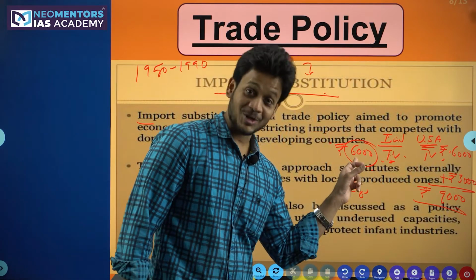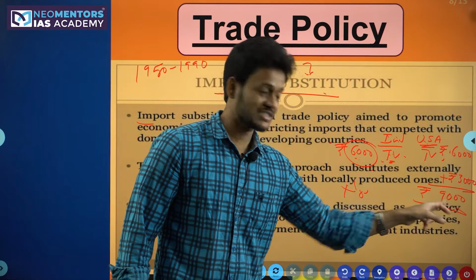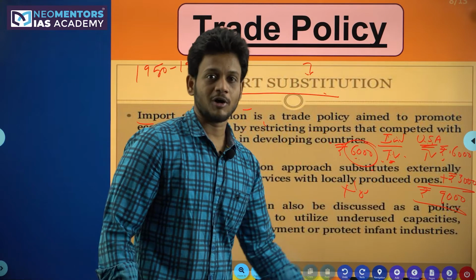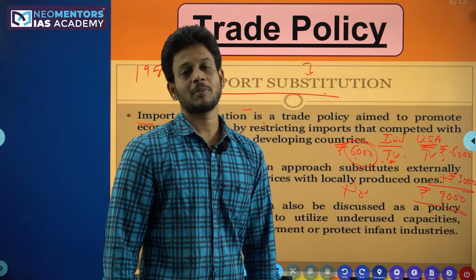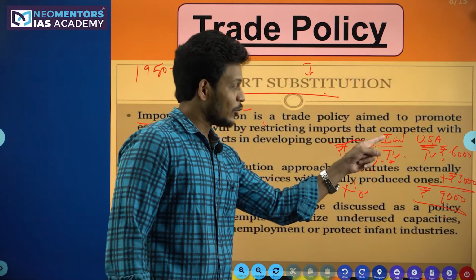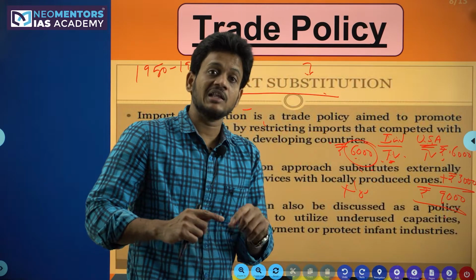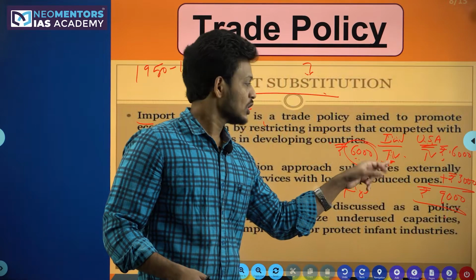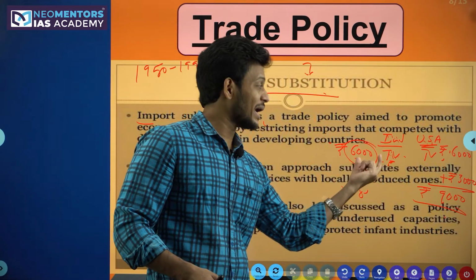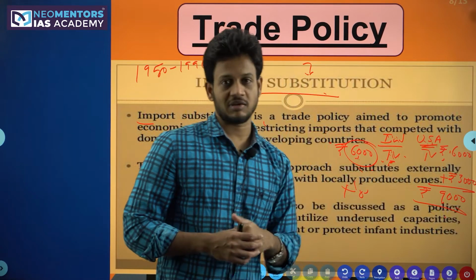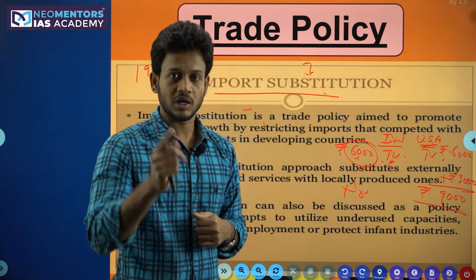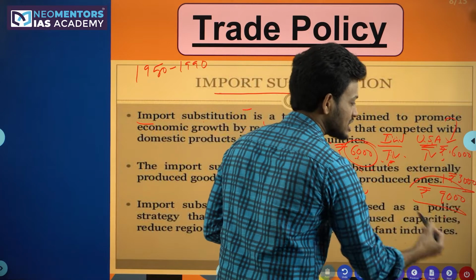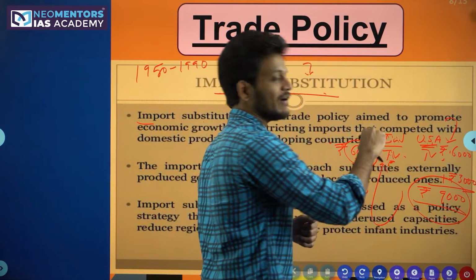You prefer the 6,000 rupees Indian TV rather than the United States of America's TV. Why? Because the other is costlier, not a bit costlier, 50% higher in price than the Indian TV. Now we have given an external incentive to the Indian company manufacturing this TV so that the people of India will buy the Indian TV rather than the USA's TV. This is nothing but import substitution. Instead of allowing the imports, let us substitute these imports with Indian manufactured goods.